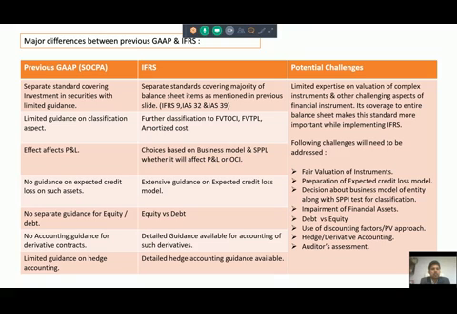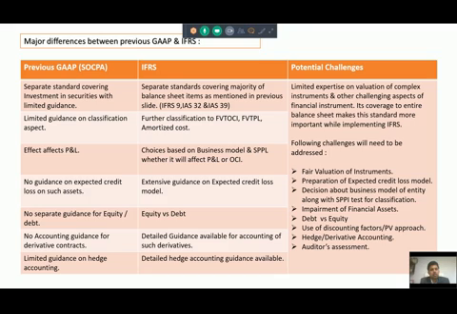Now here IFRS has three different standards: IFRS 9, IAS 32 and IAS 39, which look at the measurement, recognition, disclosure criteria and other parts of the financial instrument. There was limited guidance on classification aspect, but here there is detailed guidance and classification is possible in three sections, as I told you earlier: FVT OCI, FVT PL or amortized cost. The effect was there only on P&L as per SOCPA standard because there was no OCI under SOCPA standard. Now there is a separate OCI where P&L is bifurcated between two parts, P&L and OCI.